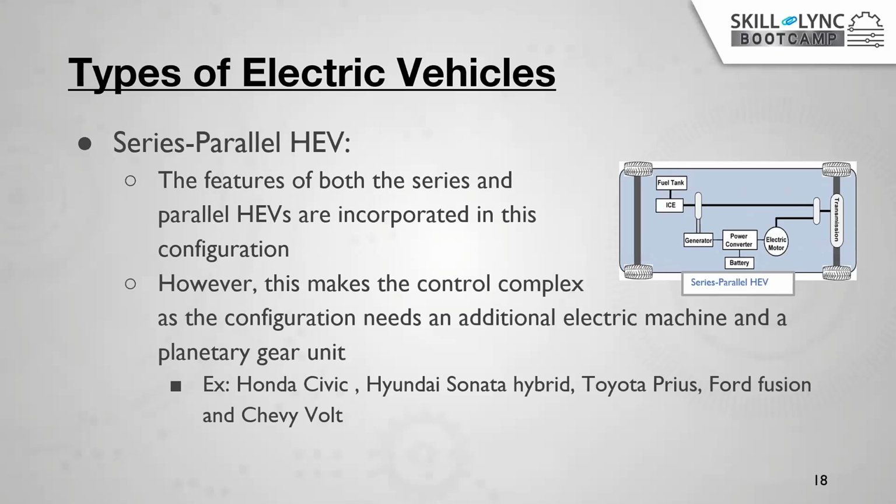Another one is the series and parallel hybrid. This type of electric vehicle provides both the series and parallel functionality. But the main problem with this one is that it makes the vehicle more complex to control. In the market, some vehicle companies have already manufactured this kind of series and parallel hybrid: the Honda Civic, Hyundai Sonata, Toyota Prius, and Ford.